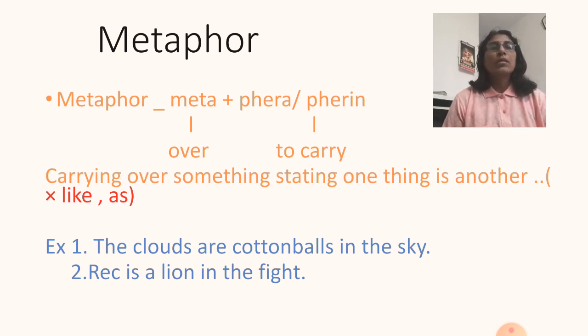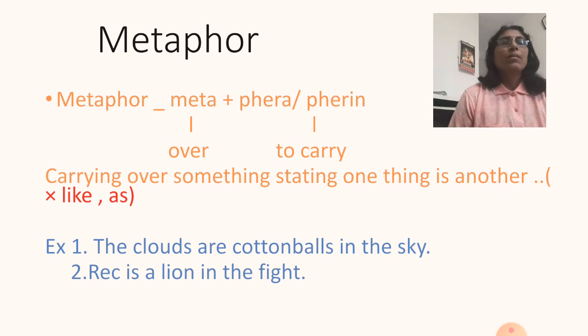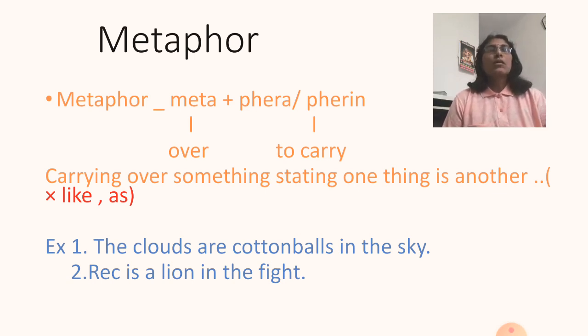Here we'll remember in this way that in this figure of speech, two things are compared by stating that one thing is the other. But it is very clear that we cannot use the words of comparison like or as. See the example: the clouds are cotton balls in the sky. Here two things are compared, that is clouds and cotton balls, but without the words of comparison like or as.